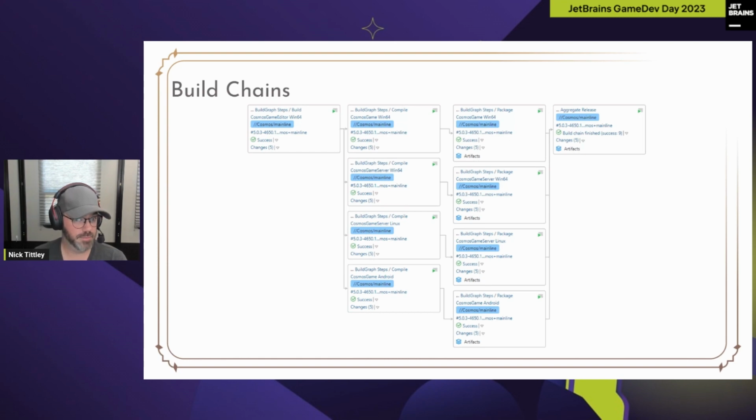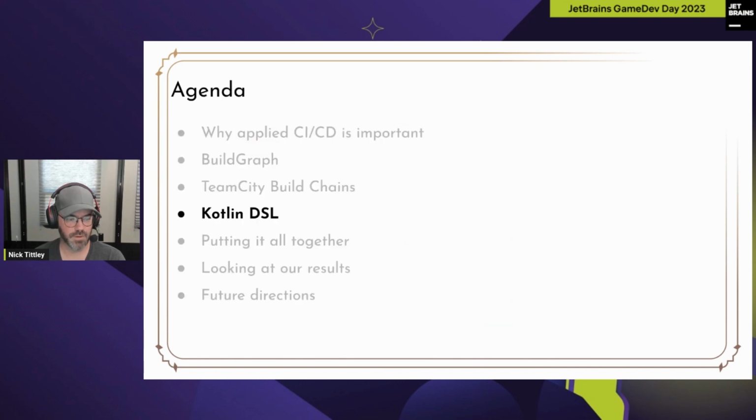Graphically, from the UI, which is always a pretty UI in TeamCity, this is what it looks like. And you can see that we start by building an editor, and then we fan out to build on multiple platforms. If you know about building Unreal Engine games, that's kind of the rough steps you'd expect. If you don't, it just is what it is. And then we composite up at the end via the aggregate build of all the artifacts. Okay, that's build chains. That should be pretty good.